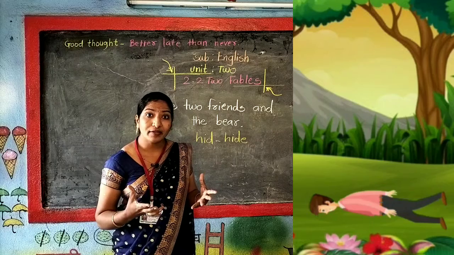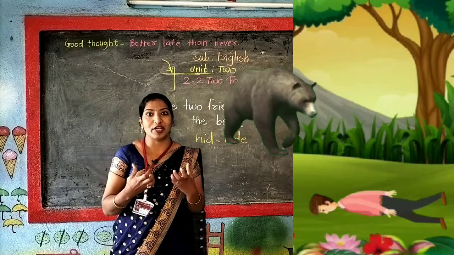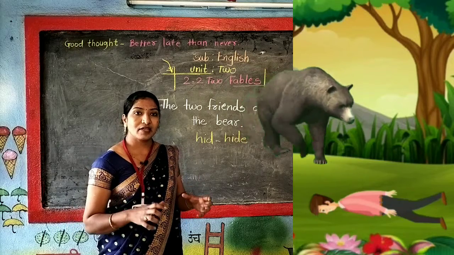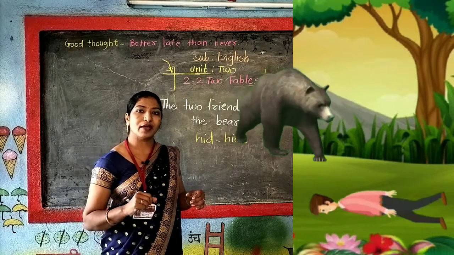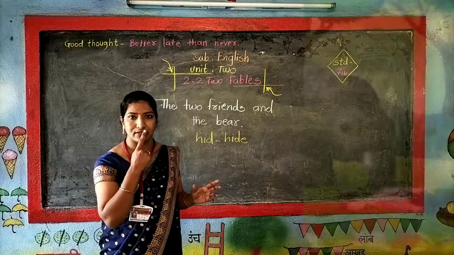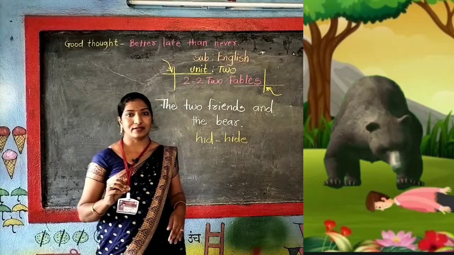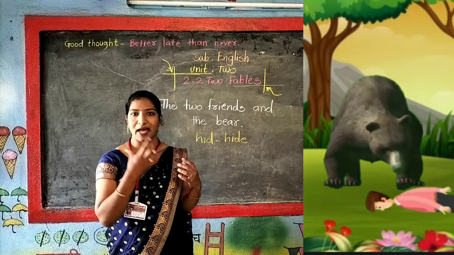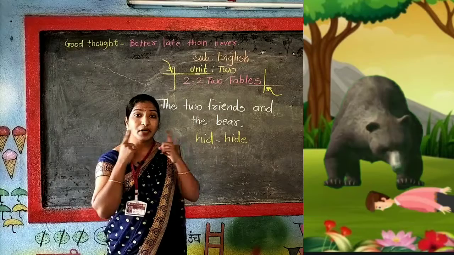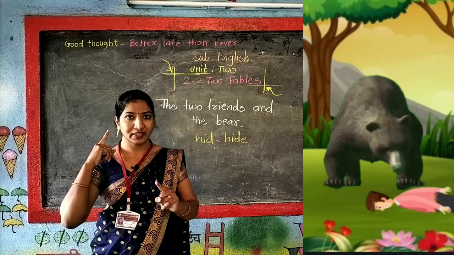Now what happened? Bear is coming to him. Just imagine the situation, how dreadful that animal is, and he is coming to us. Bear is coming to him. Now what did the bear do? The bear came to that man. He put his muzzle. Now let's understand the meaning of this word muzzle. Muzzle means the protruding part of the face of an animal, that is called muzzle. He put his muzzle at the ear of that man, and sniffed.